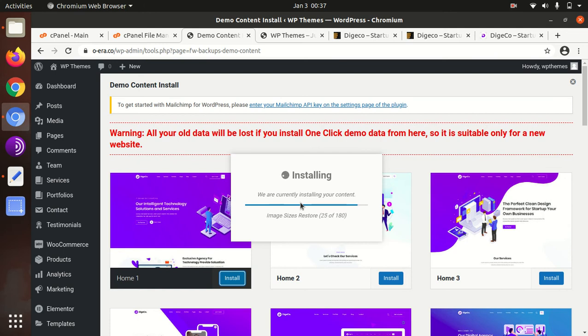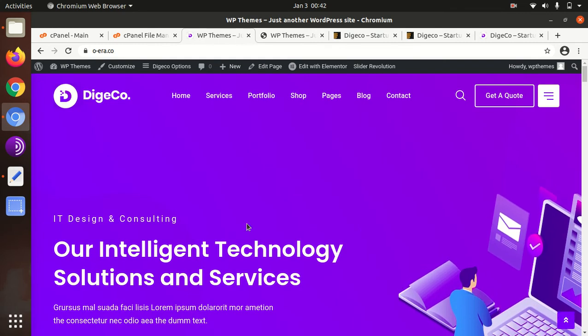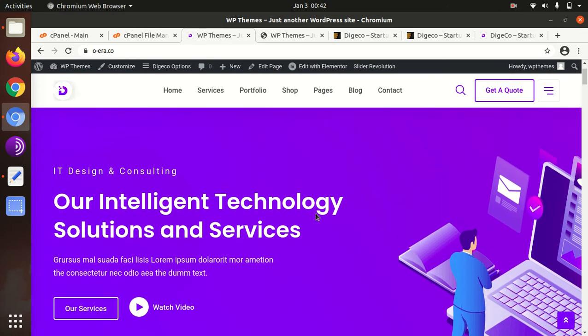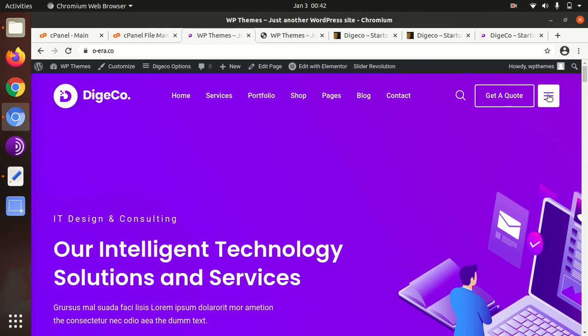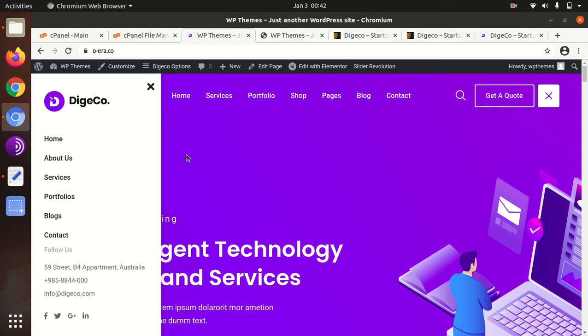There are 180 images which are going to resize and restore. It will take time, but it will bring images in the required sizes and format. So it is a necessary process. Upon the completion of demo import, the page will be redirected to your home page automatically, and you will get a wonderful website as I got. So it is a good one, no doubt.